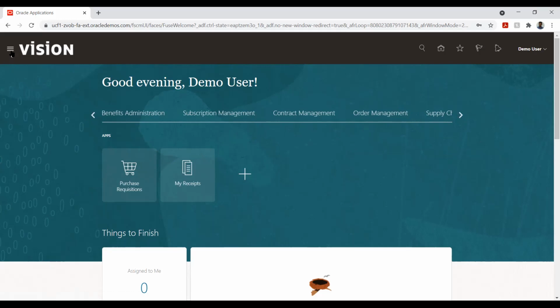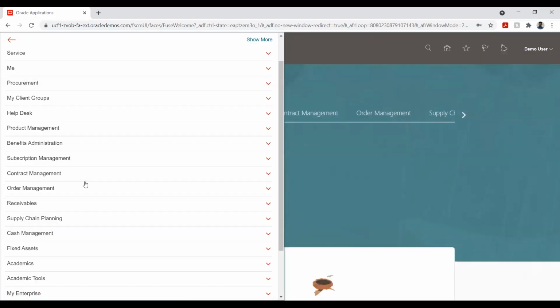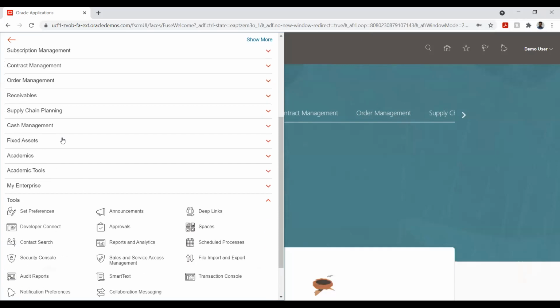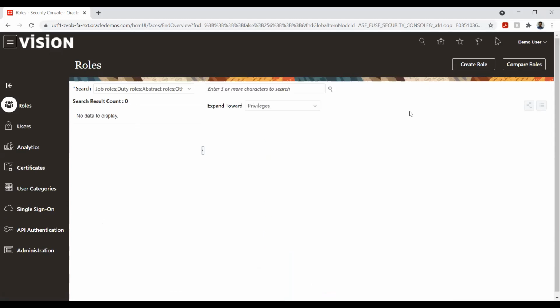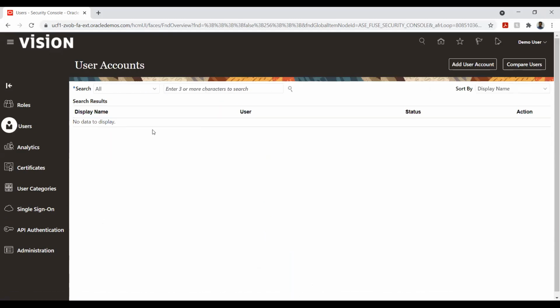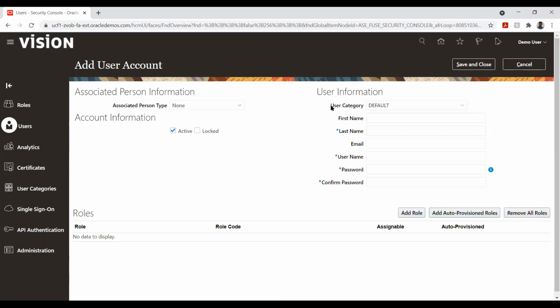Okay. And then here on the left hand side, we have something called tools. Under tools, we have this thing called security console. The purpose of the security console is to manage our users and roles, the role assignment, or creating or customizing the roles. All those things will be handled here in this part. Role customization we will see at a later point. Now we will see the basic user addition and how it will work.